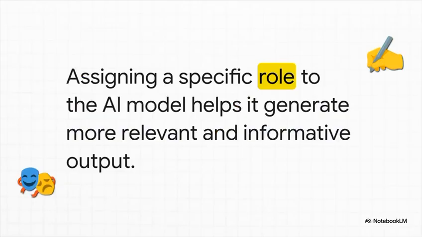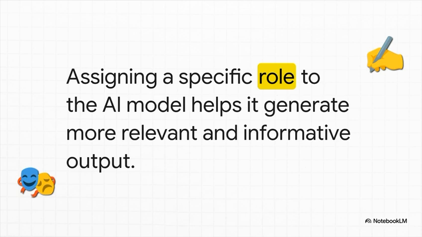All right, let's move on to our next tool, and this one is actually pretty fun. Give the model a role to play. This is an incredibly powerful technique. By telling the AI who to be, like act as a travel guide, or you're a professional resume editor, or even you're a sarcastic comedian, you help it lock into a specific tone, style, and even a particular knowledge base.